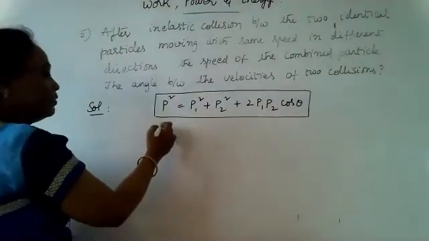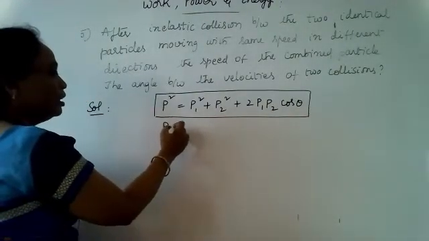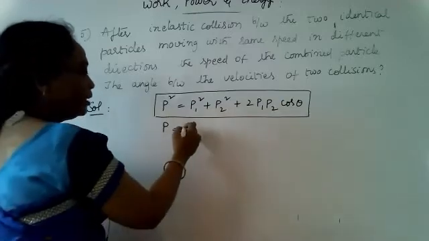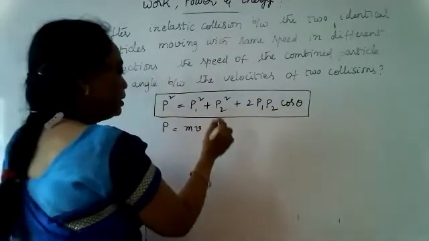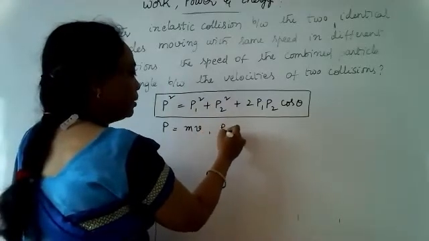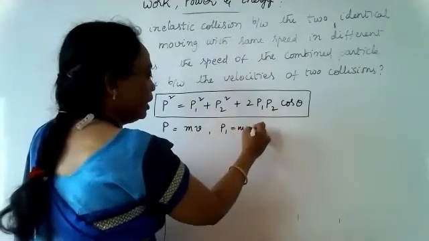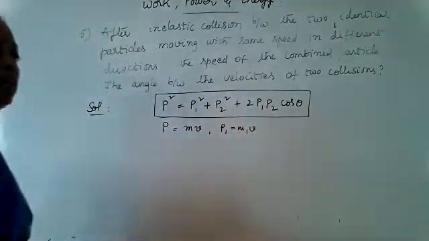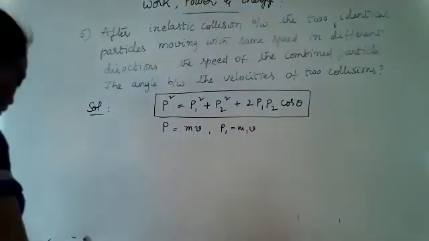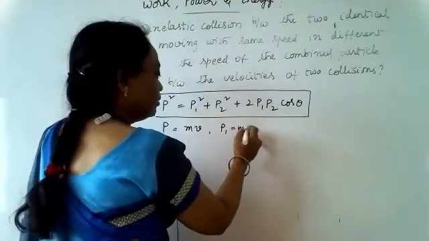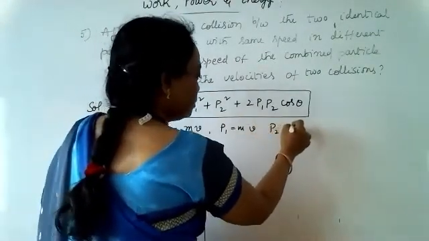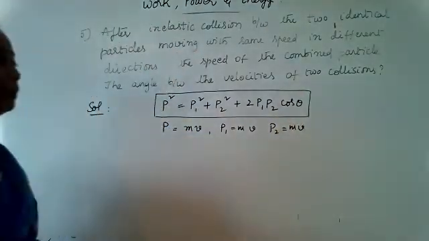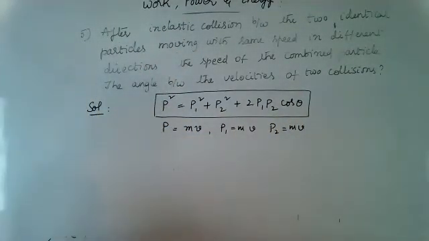What is the formula for momentum? Momentum is nothing but mass into velocity. P1 is M1 into V1, and the same mass has been given. Therefore, P1 is mv and similarly P2 is also mv. We are taking the same mass and velocity.